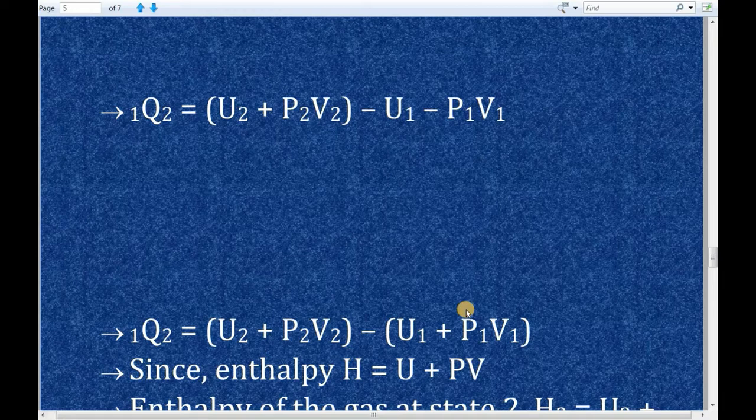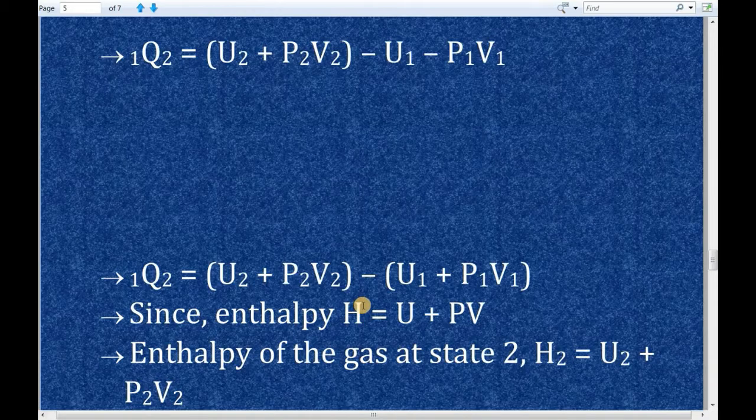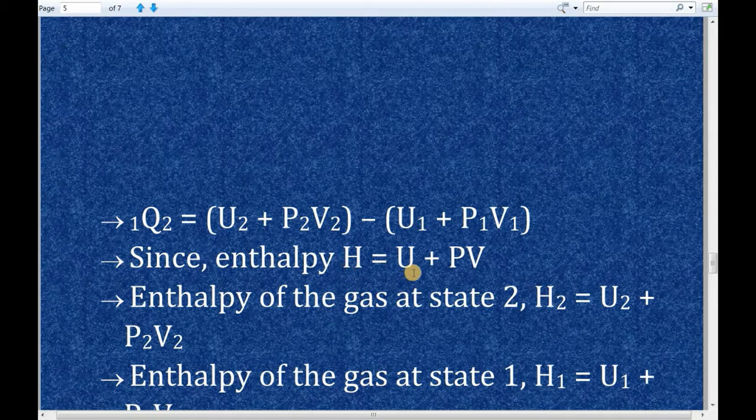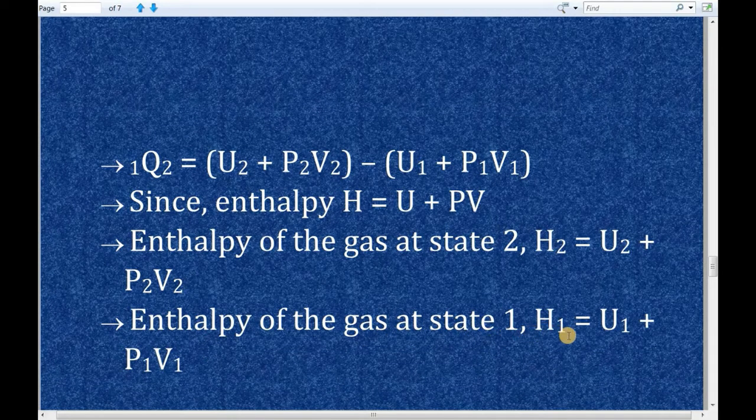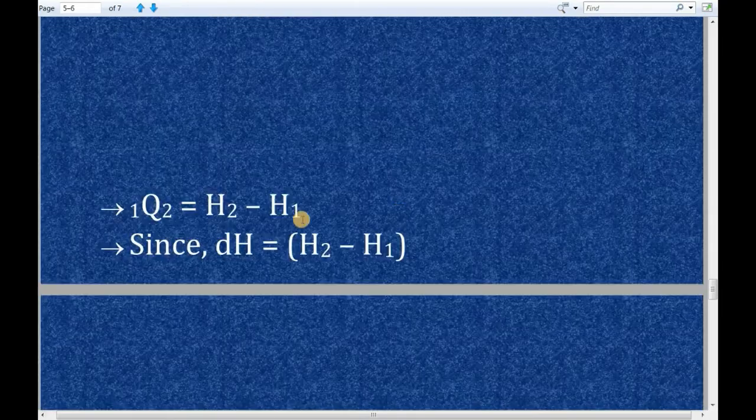Next, I am going to make a substitution in this RHS by using enthalpy. We know that the basic formula for enthalpy is H is equal to U plus PV, where H is enthalpy, U is internal energy, P is pressure, V is volume. Therefore, the formula for enthalpy of the gas at state 2 is H2 is equal to U2 plus P2V2, and enthalpy of the gas at state 1 is H1 is equal to U1 plus P1V1. So, in this RHS, U2 plus P2V2 can be rewritten as H2 and U1 plus P1V1 can be rewritten as H1. So, the next step will be 1Q2 is equal to H2 minus H1.